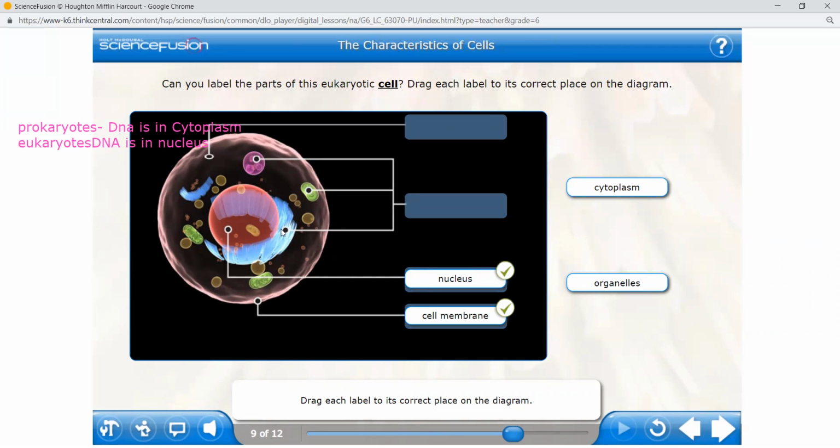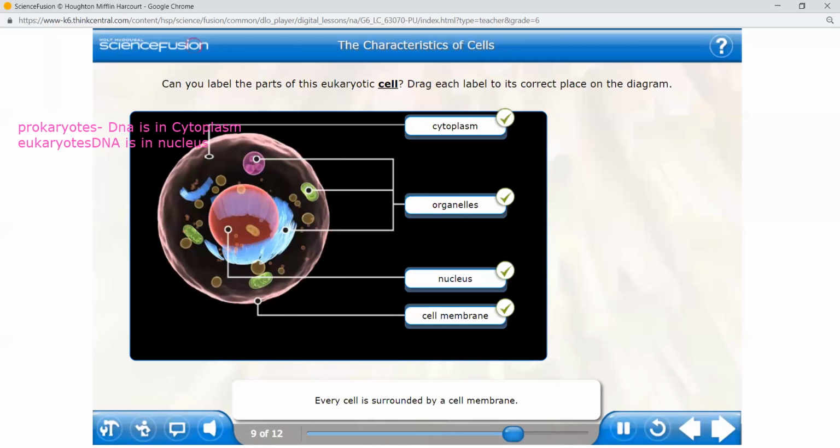Correct. What is this blue color and pink color? Organelles. Oh, that's very good. And the cytoplasm. Every cell is surrounded by a cell membrane. The cytoplasm is the jelly-like substance in which the cell's organelles sit. In eukaryotic cells like this one, the cell's DNA is contained within the cell's nucleus.